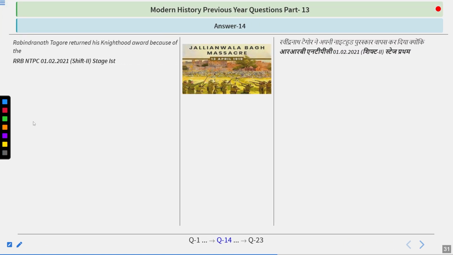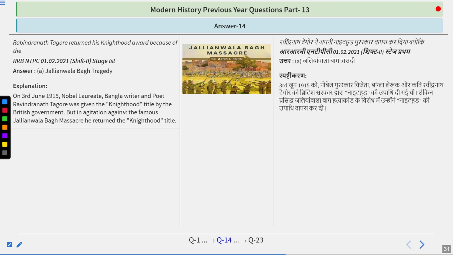And as I just said in the last question, the answer is the Jallianwala Bagh tragedy. On 3rd June 1915, Nobel laureate, Bangla writer and poet Rabindranath Tagore was given the knighthood title by the British government. Earlier in 1913, he also got a Nobel Prize for his book Gitanjali. But in agitation against the famous Jallianwala Bagh massacre, he returned the knighthood title. Knighthood title is also known as the Sir title. In 2024, this year only, Sunil Bharti Mittal, the chairman of Airtel, was also given the honor of knighthood.